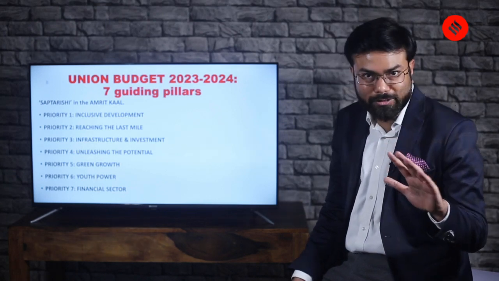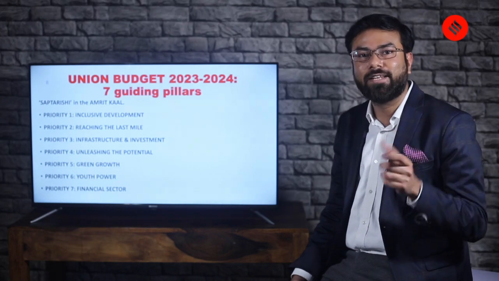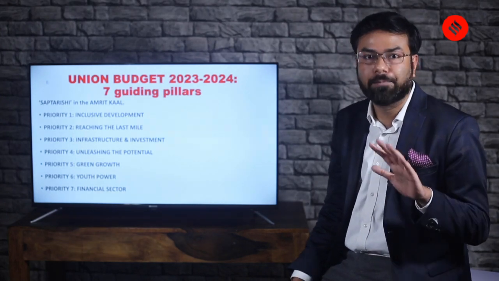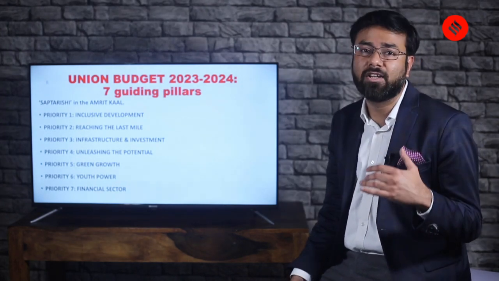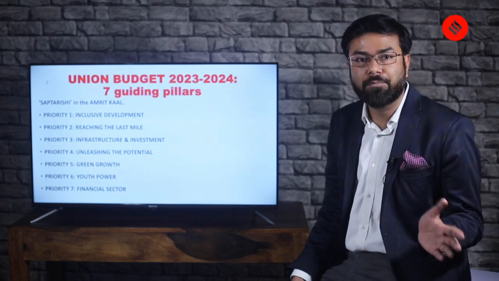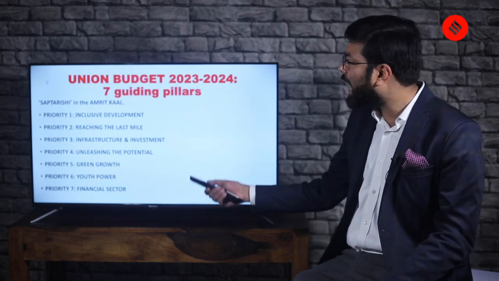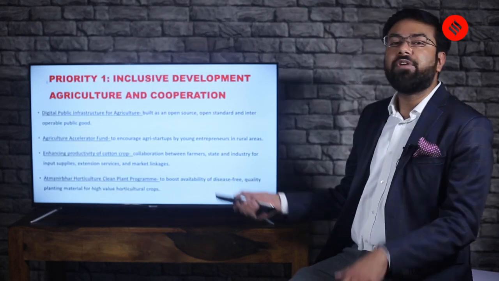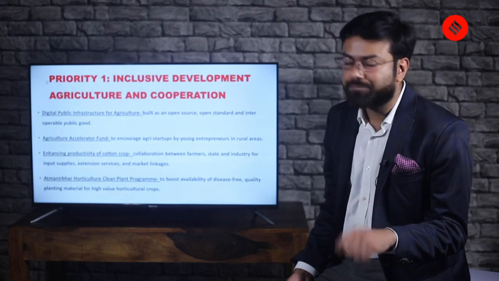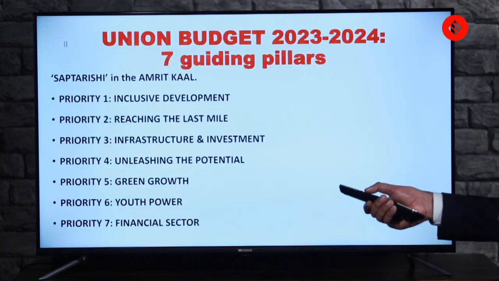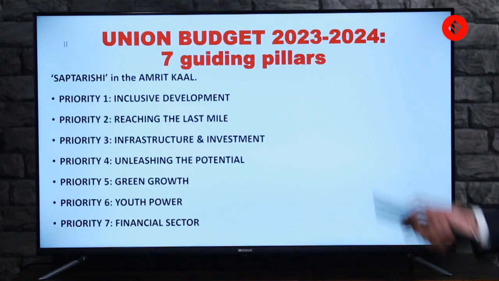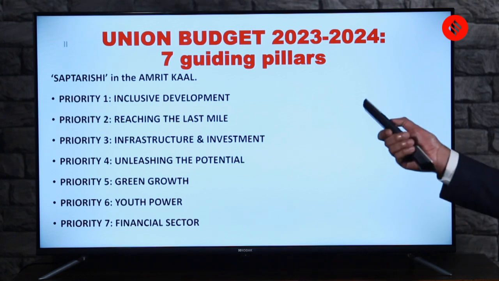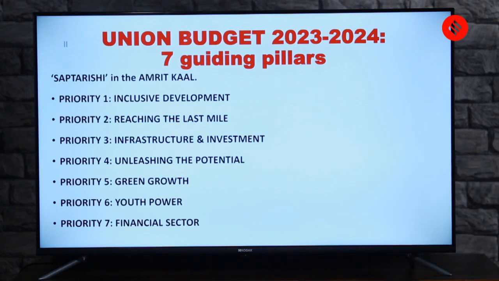So these categories are important, you should know them, and it will help you in making good crisp notes also. It's not just the budget document, where you get it printed and mug it up. No, you have to be very practical in preparing it, about what is important and what is not. So these will act as subheadings for you too. Today we are going to discuss 2 priorities. The first priority is inclusive development, and the second is reaching the last mile. The names of these priorities tell a lot about the content.